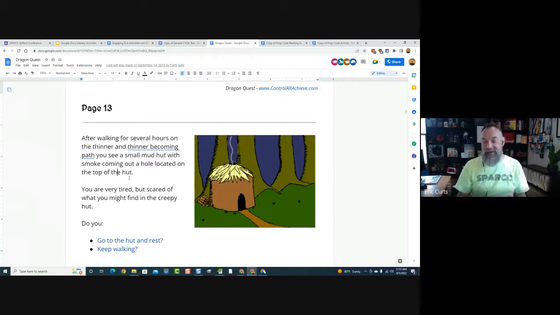And the way they did it was they literally took 8.5 by 11 sheets of printer paper, and they drew the picture. They outlined it with a thick black marker. We scanned it in, and then they colored it in with a paint program on the computer. And so that's how we made the pictures. But it's totally any way you want to do it. You could use Google Drawings, Google Slides, Jamboard, AutoDraw, all kinds of stuff, but in this case we literally drew them by hand, scanned them, and colored them.